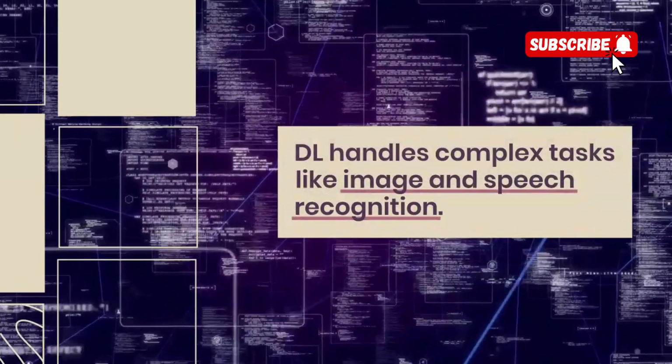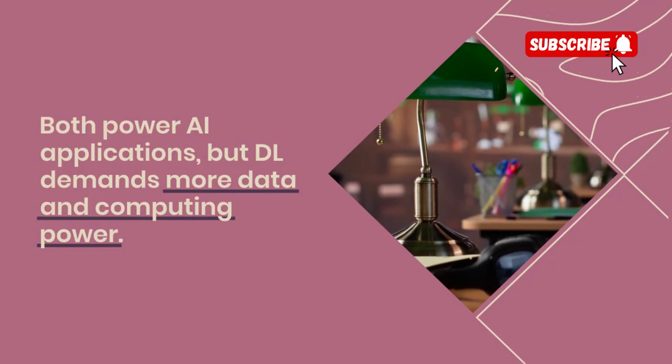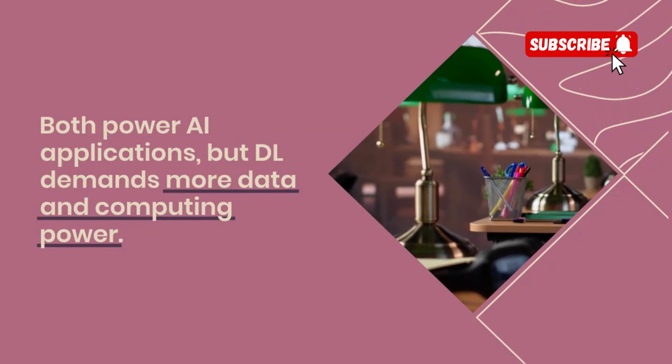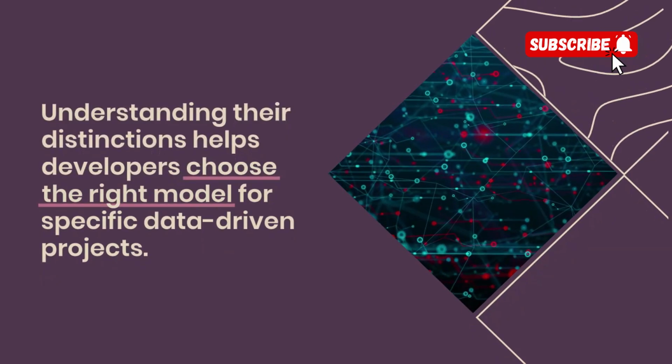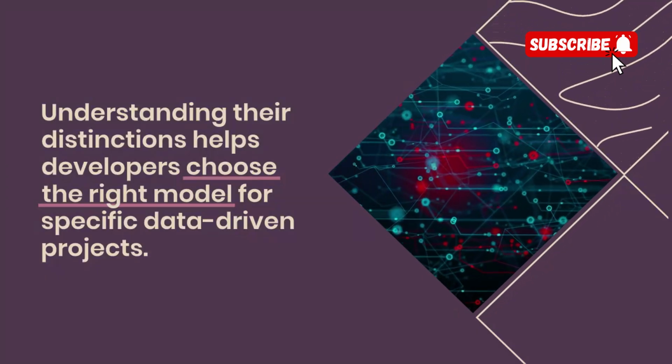DL handles complex tasks like image and speech recognition. Both power AI applications, but DL demands more data and computing power. Understanding their distinctions helps developers choose the right model for specific data-driven projects.